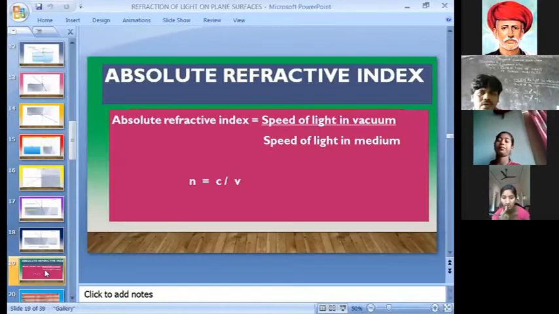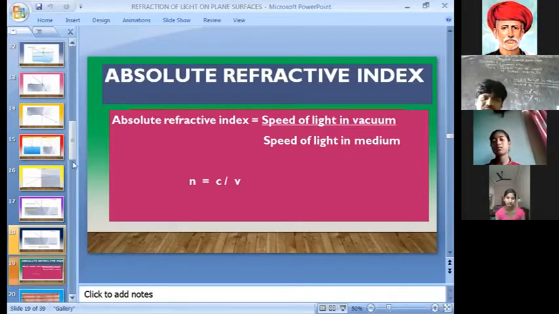So absolute refractive index or refractive index is defined as the ratio of the speed of light in vacuum and the speed of the light in medium. So n is equal to c by v. c is the speed of the light in vacuum and v is the speed of the light in medium. So here what do you observe? Different medias have different refractive indexes.